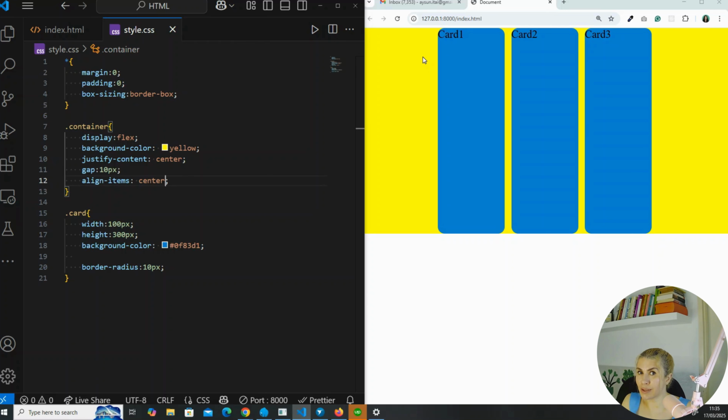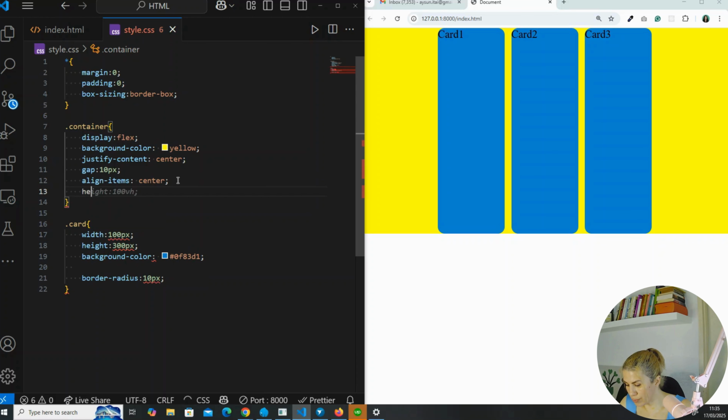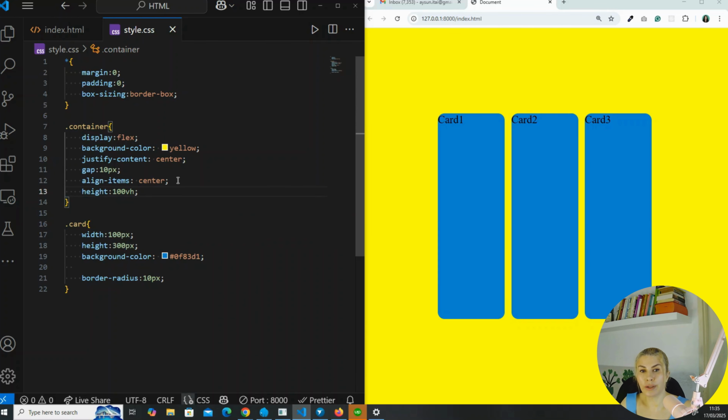And if I want to take them to the center, it makes sense that I need to set the parent div height larger than the height of the children. Let's do that. I will give a height of 100vh, 100 viewport height, to the container. Now you can see the align items is also working. Everything is nice and centered.